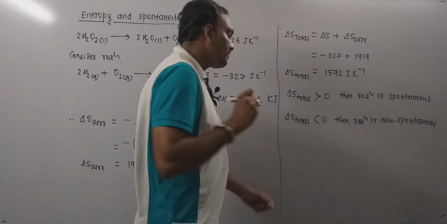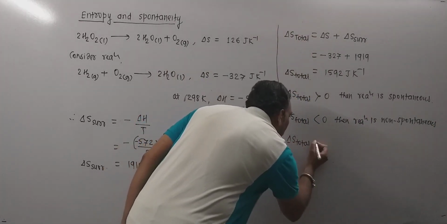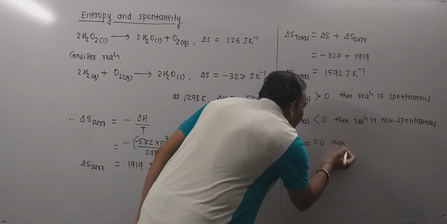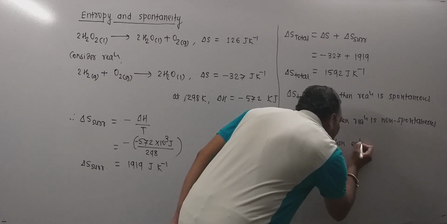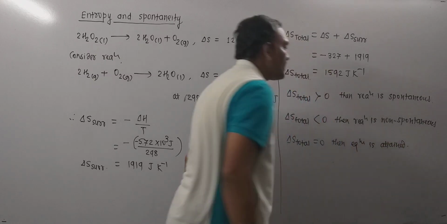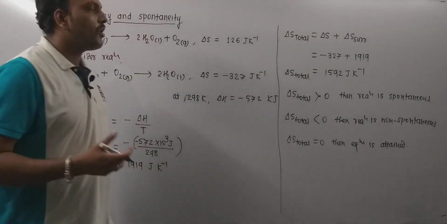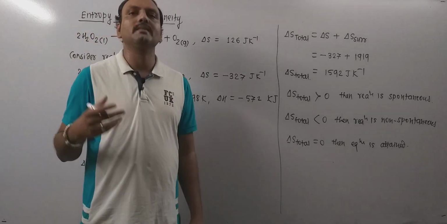And remember, when delta S total is equal to 0, then equilibrium is established, or attained, in the given reaction. So that is all about entropy and the spontaneity of a reaction. Thank you very much.